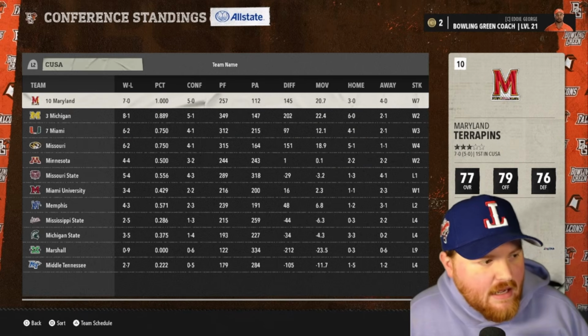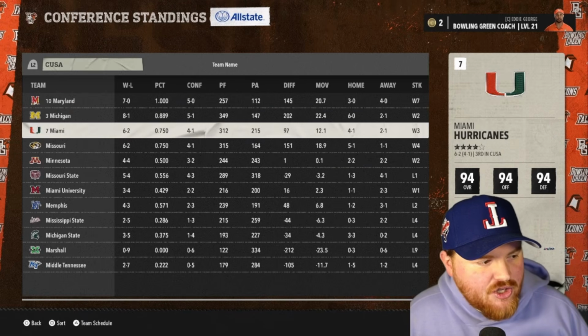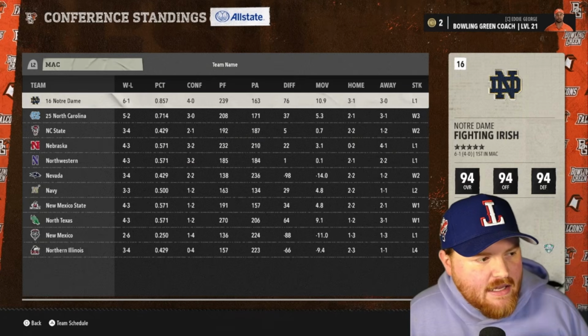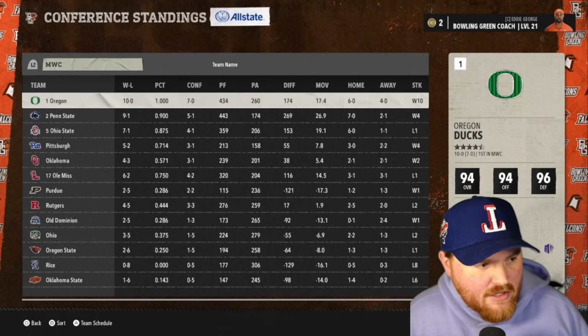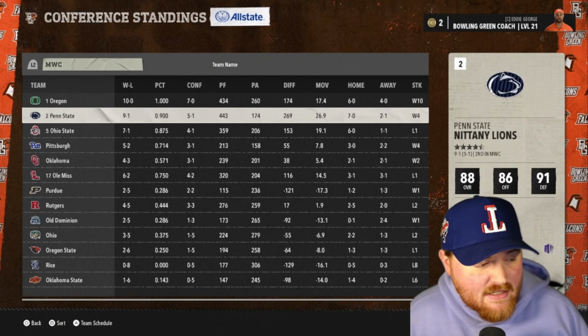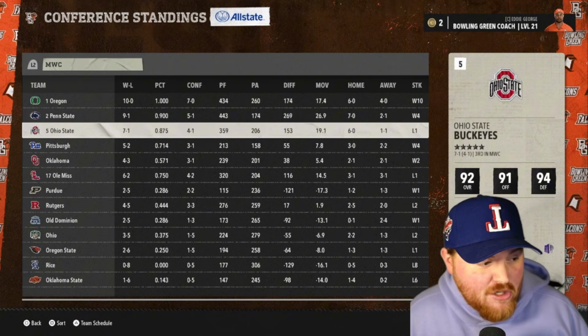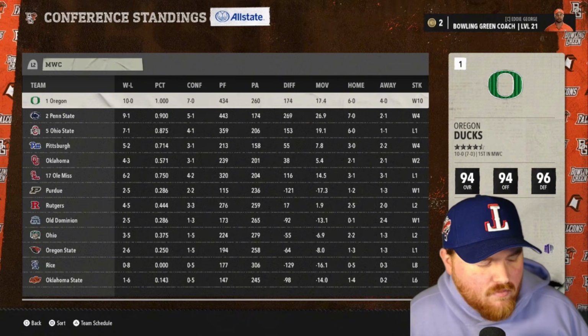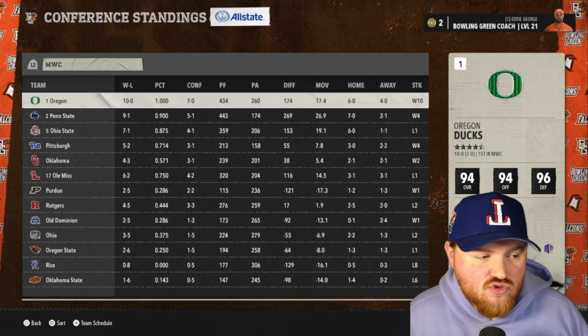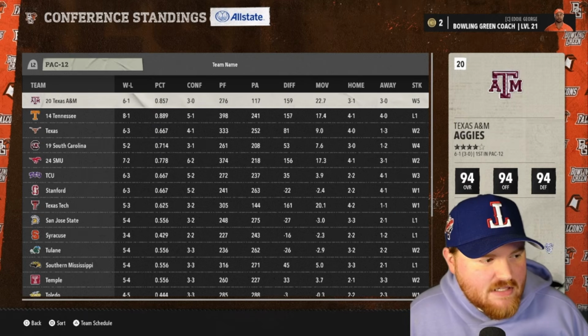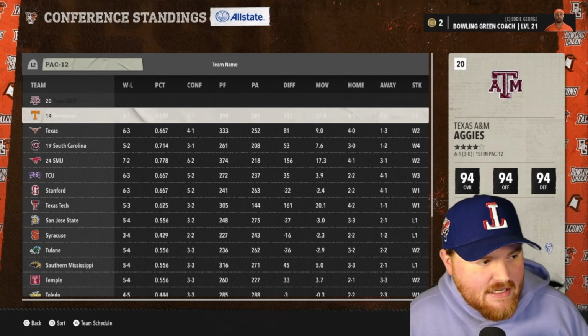Okay, so what I'm looking for is anybody crazy good and not getting respect because of their conference. It doesn't really look like that is the case as of yet. This is the best conference so far. The OPR conference that's basically the Big Ten from 2024. 3 teams in the top 5, minus Indiana, of course.